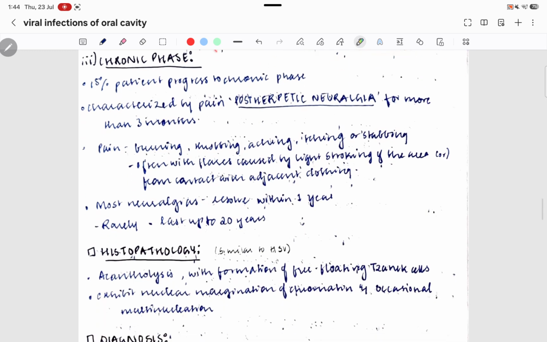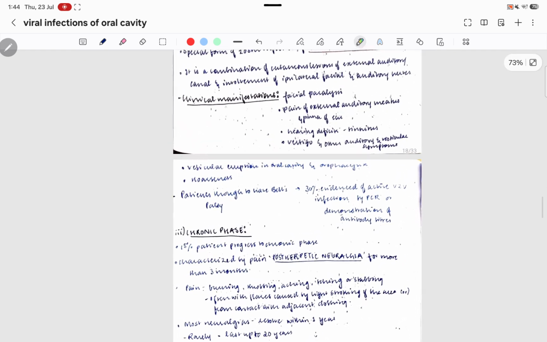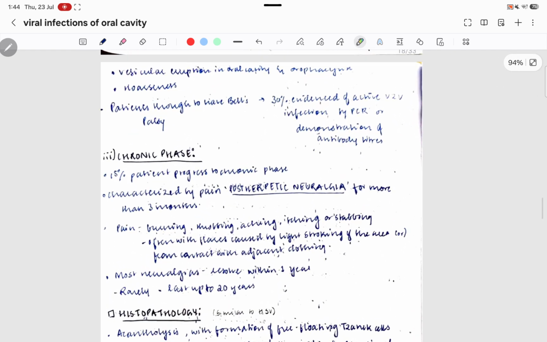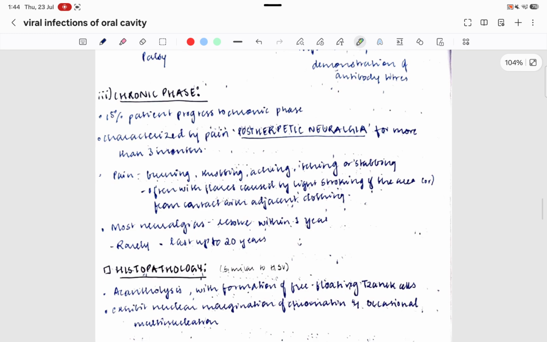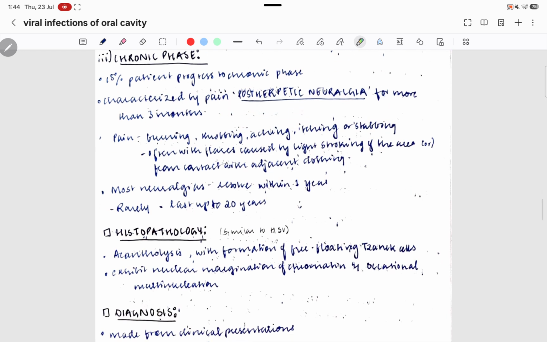Then coming to the chronic phase. There is a chronic phase in this where the patient progresses to a phase characterized by post-herpetic neuralgia. It is a persistent chronic pain which extends for more than 3 months. Such a pain is called post-herpetic neuralgia.